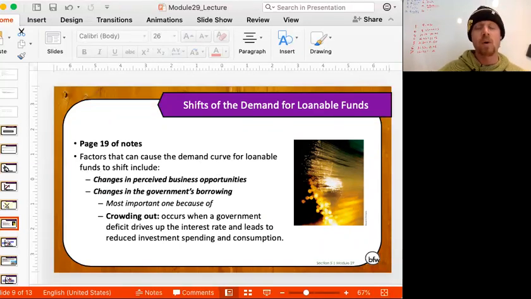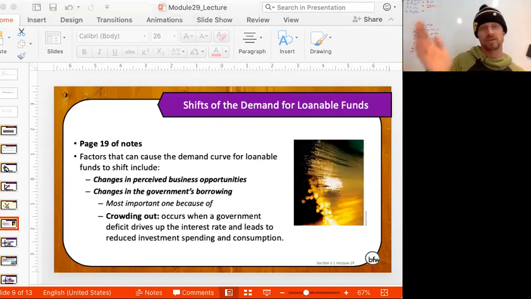If businesses are more optimistic, they think that their project is going to return more money than they thought before, they're going to be willing to borrow more, or in essence, demand more loanable funds. If businesses become pessimistic, they think that their projects won't return as much, they're going to be less willing to borrow money, to borrow loanable funds, so the demand will shift left.